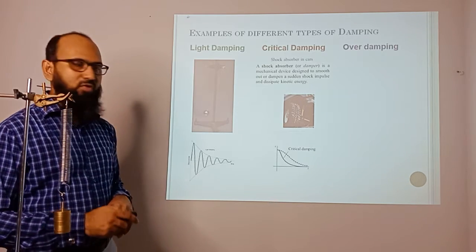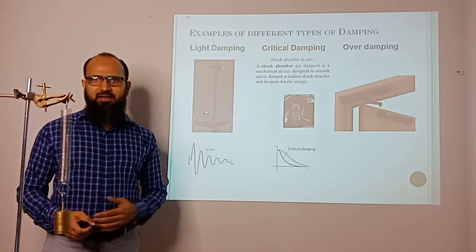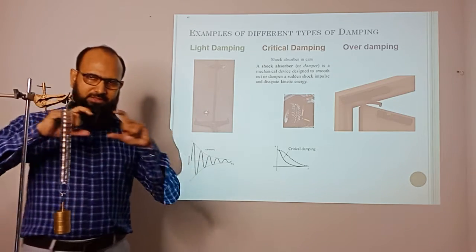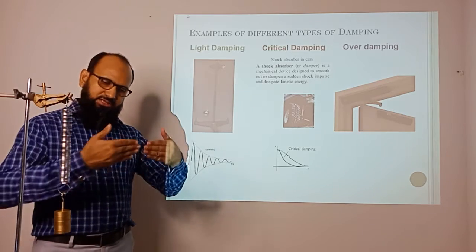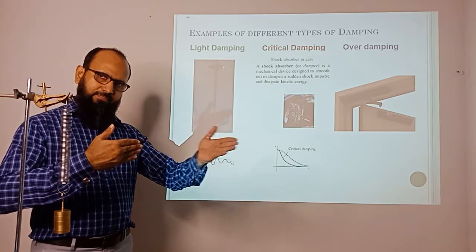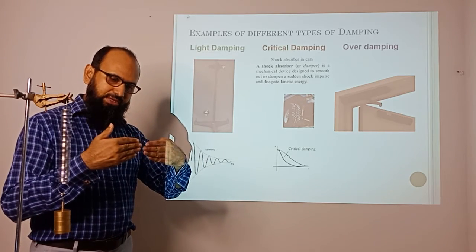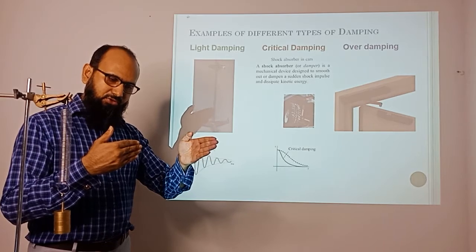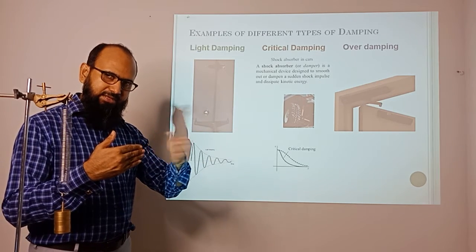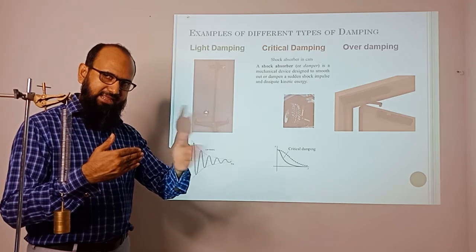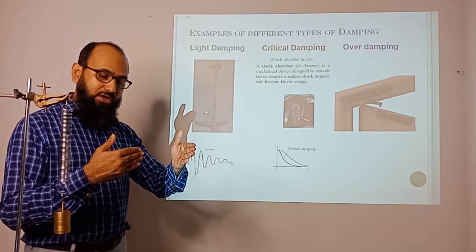Now the last example, over damping, is like our door system, the hinge in an automatic door closer. You can see the door being opened and closed, but when you use the hinge and door closer, you open it and it closes very smoothly. That is over damping. It doesn't oscillate again and again; it comes to the position without any oscillation.